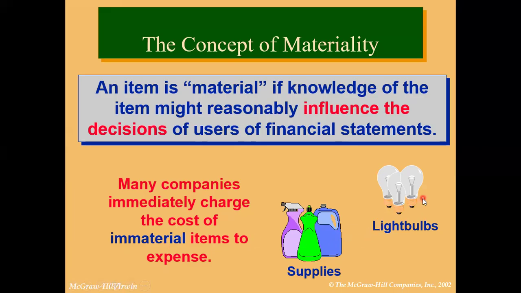For example, light bulbs, supplies, cleaning materials, such kind of stuff is called immaterial. Their value is very low, so we just record them as an expense whenever we purchase them. We don't focus on what amount is used in 2024 or what amount in 2025. So we don't make any adjusting entries for immaterial things.